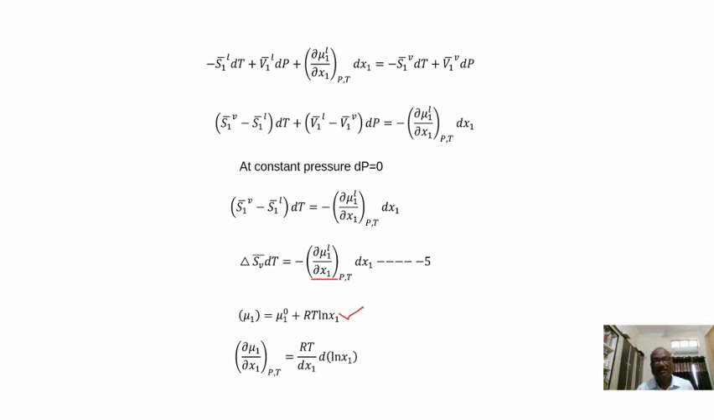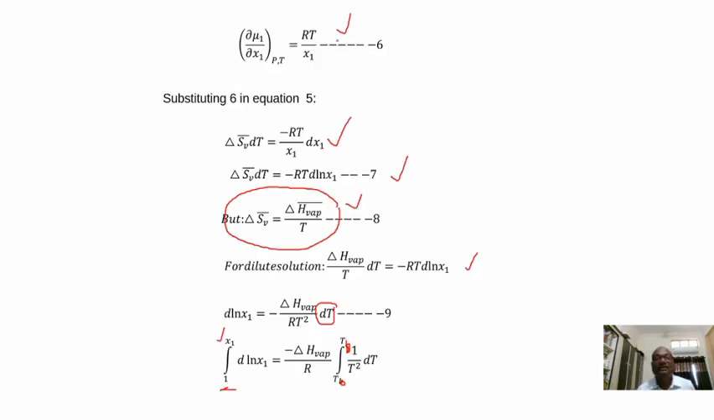Mu1 is equal to mu naught 1 plus RT log x1. We are differentiating with respect to x1, so we get this equation, and then we substitute in that equation. After substituting, we got this equation. Then we are writing minus RT by x1 dx1. This dx1 by x1 can be written as d log x1. But we know that delta SV is equal to delta H by T. We are introducing this term here. It becomes delta HV by T dT is equal to minus RT d log x1.